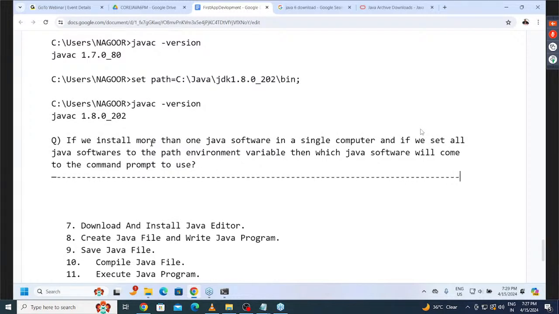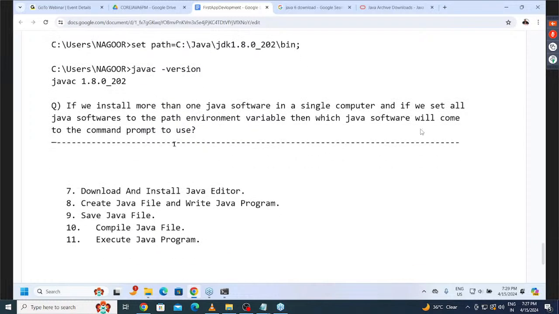What is the question I have asked there? Previously, what is the question I have asked there? Is it possible to install more than one Java software in a single computer or not? Your answer is what there? Yes, it is possible with some conditions. Must be compatible with the operating system and must be in different versions. Nice. Okay. If we install more than one Java software in a single computer, which version will come to the command prompt to use? Which Java version we set to the path environment variable, that will come to the command prompt to use. That's okay.